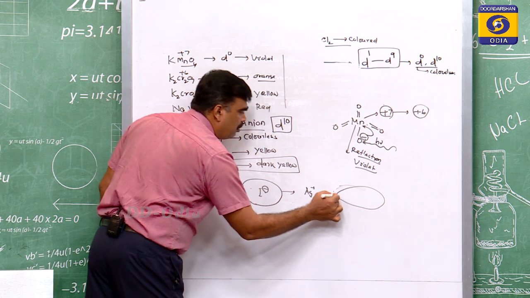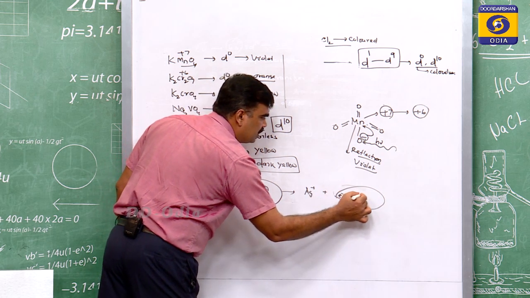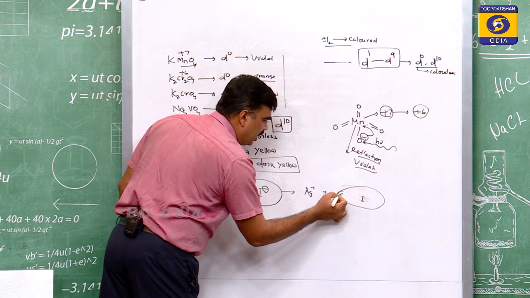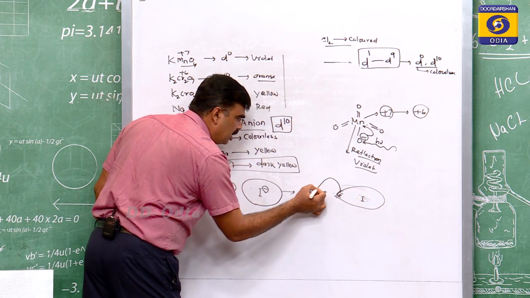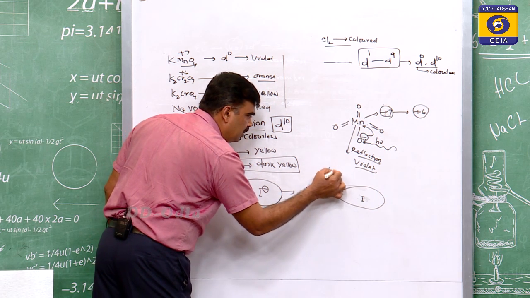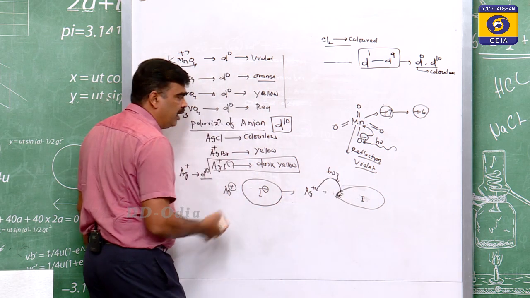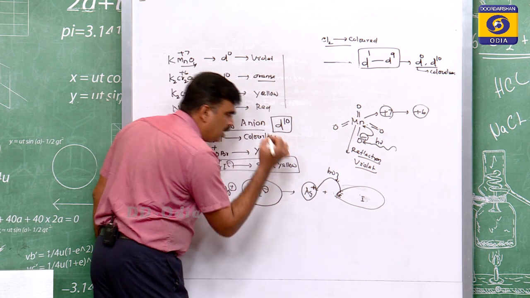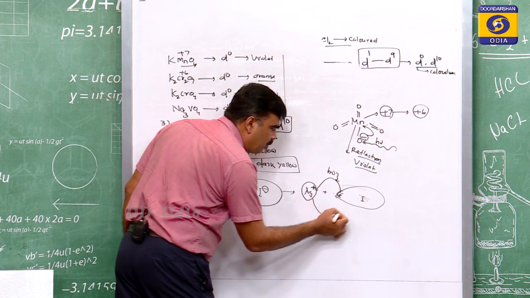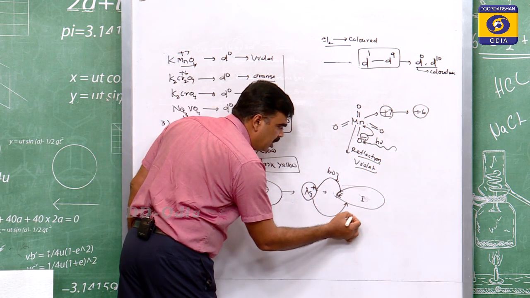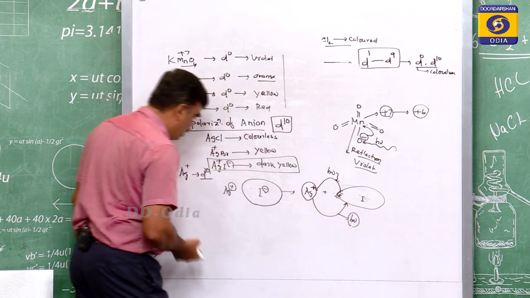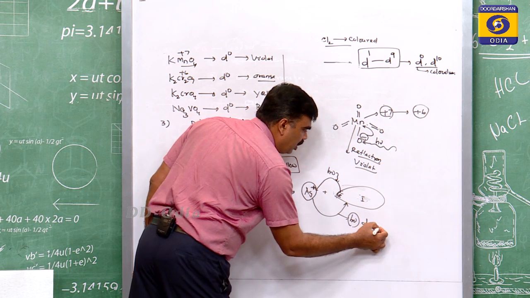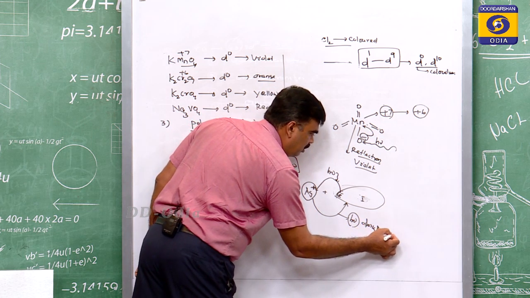So this is Ag, this is I. Its electron is polarized, and on absorbing the radiation, h nu from sunlight, it enters into the vacant d orbital of the silver cation. When it returns back, it emits the energy which looks dark yellow in color. So this is called polarization of anion.